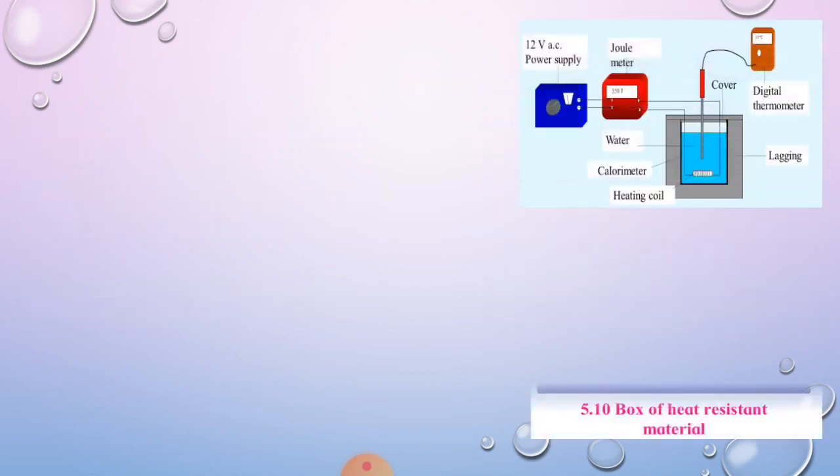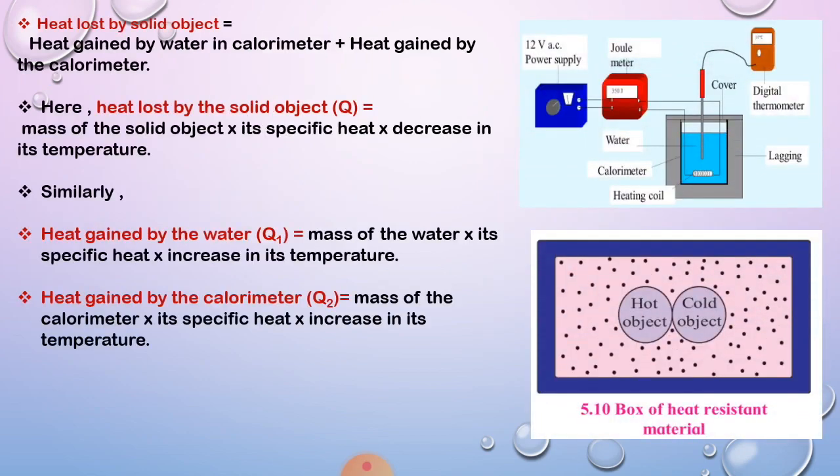Here heat lost by the solid object is equal to heat gained by water in the calorimeter plus heat gained by the calorimeter.